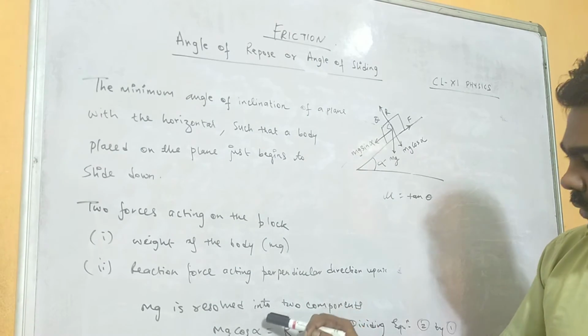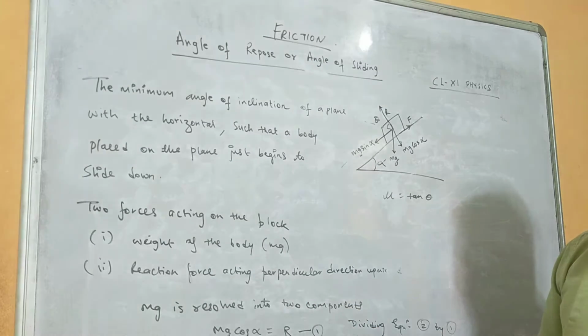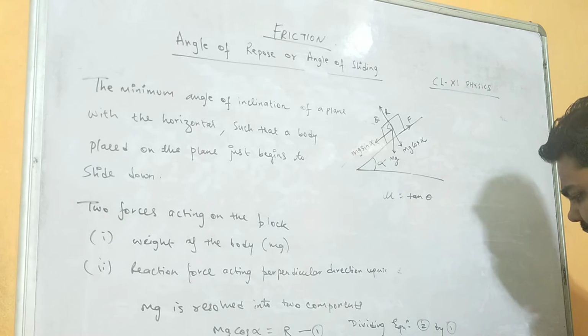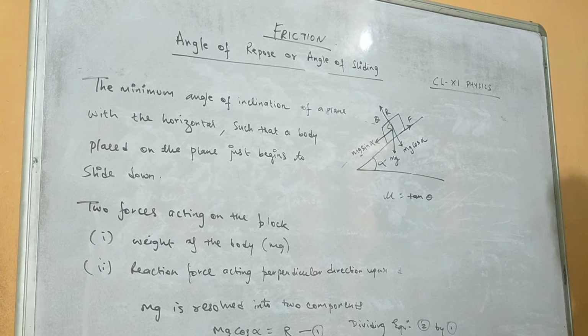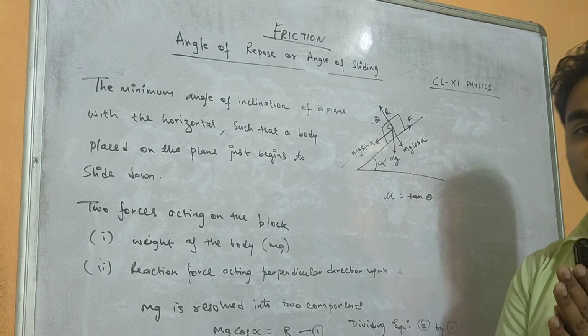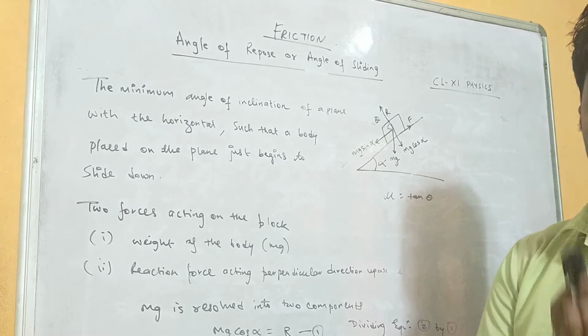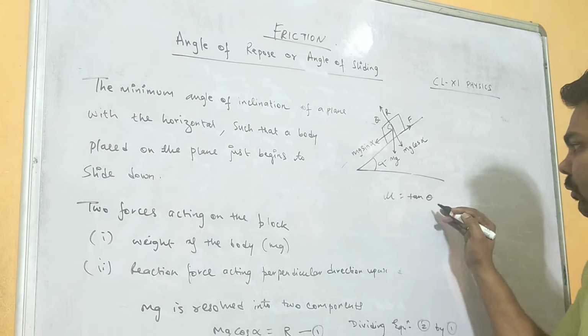Now if we divide equation 1 by 2 or 2 by 1, what we will get here? Tan alpha equals f by r, or f by r can be written as mu, right? So we got tan alpha equals mu. From the previous derivation, that is from angle of friction, we have got mu equals tan theta.